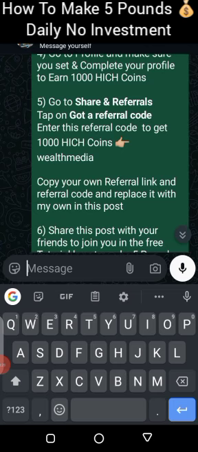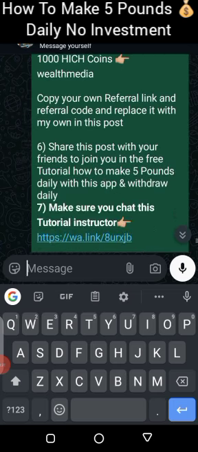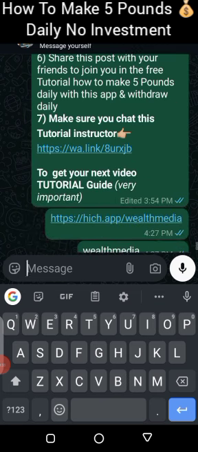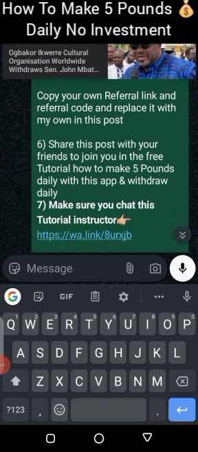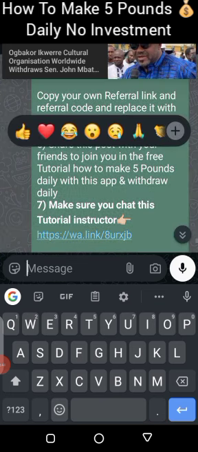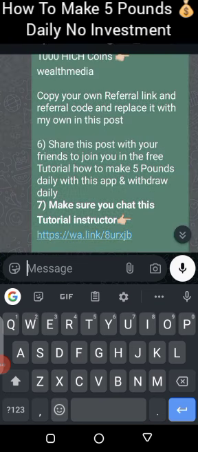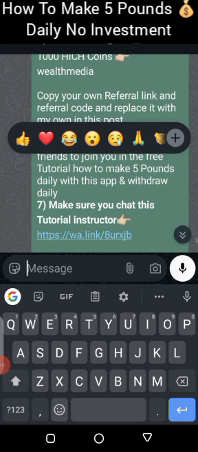We have done that. So the next thing, copy your own referral code, which I have just done, you can see. So I'm going to insert it in this post. That's your next step. You copy this post. After you have set up your account and your profile, you highlight this, you press on this post, and then you copy it.